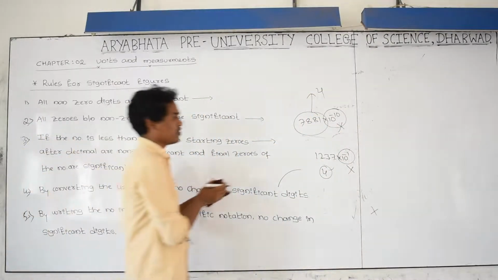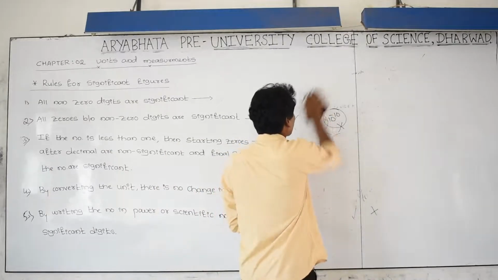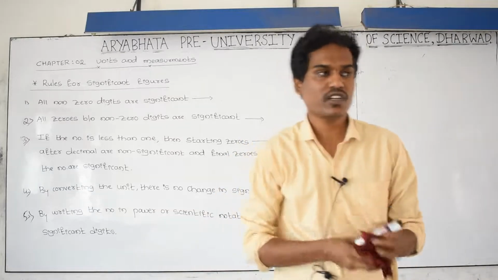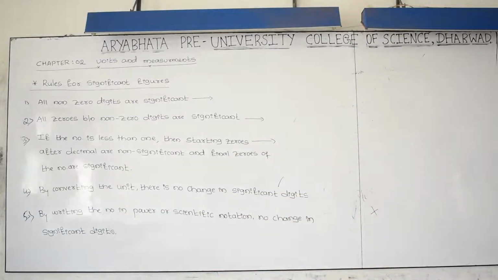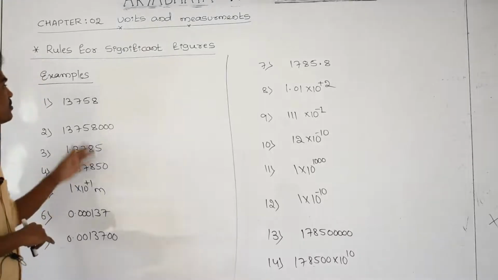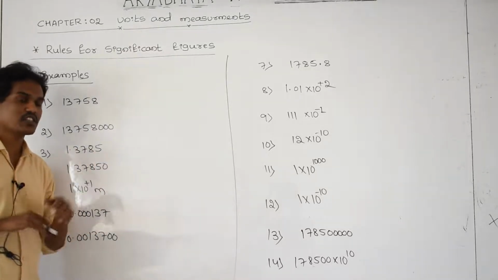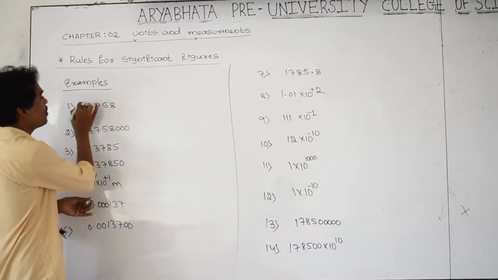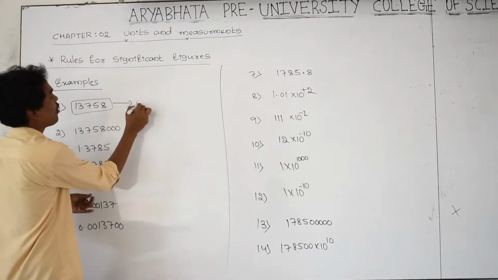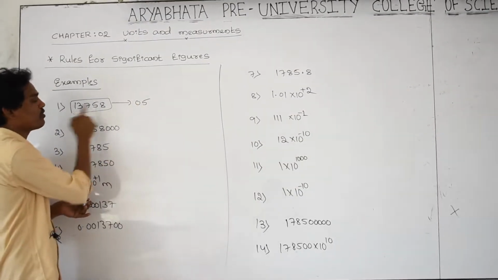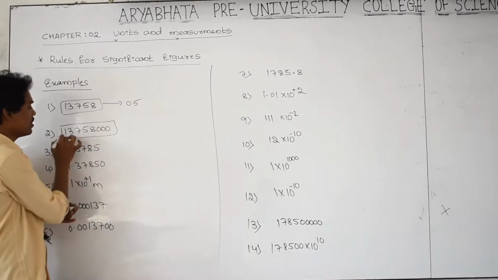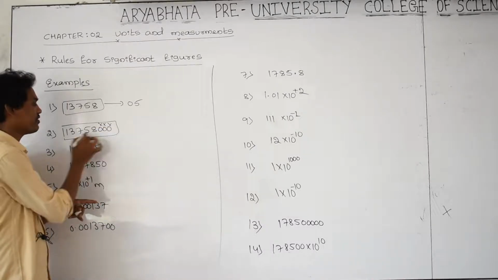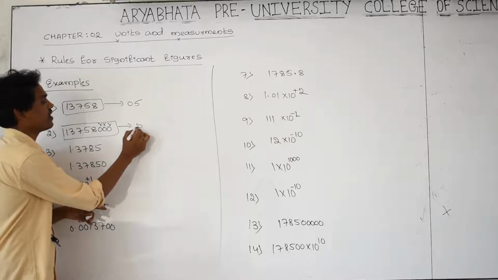You practice many examples like this. You are getting how to write the significant digits, and I will give you some examples. You try it yourself. Getting? Okay, see some examples. By solving these examples you are getting how to write the significant digits. The first one is all non-zero digits, then all are significant. How many? 5. 1 2 3 4 5. And the second one is the number with zeros, then don't consider these zeros. Then how many significant? 1 2 3 4 5. Again your answer is 5.